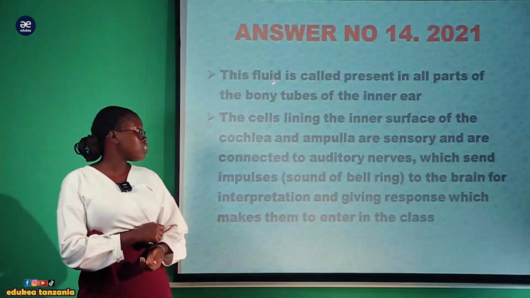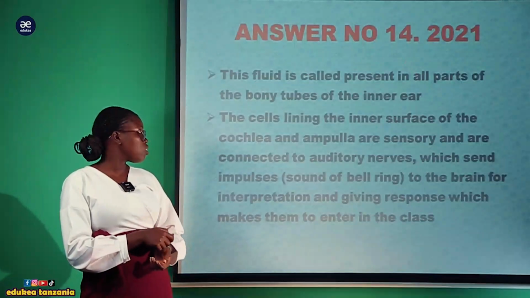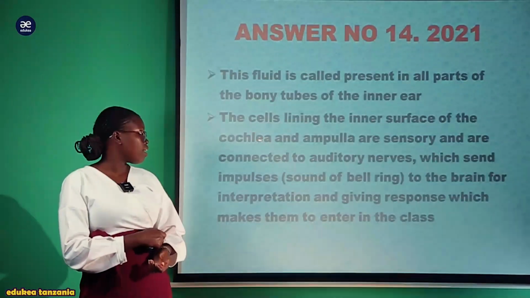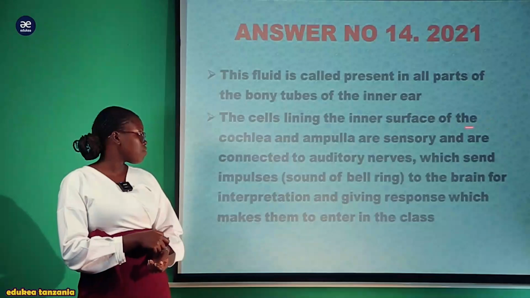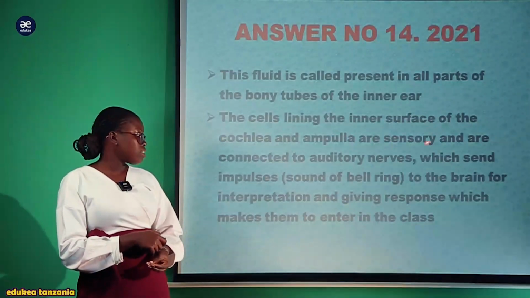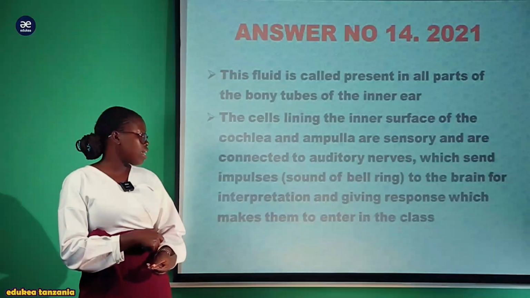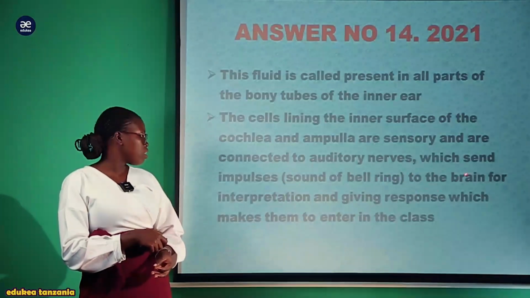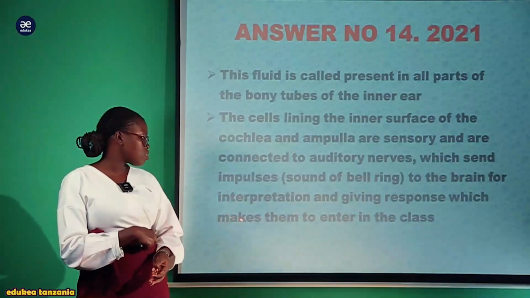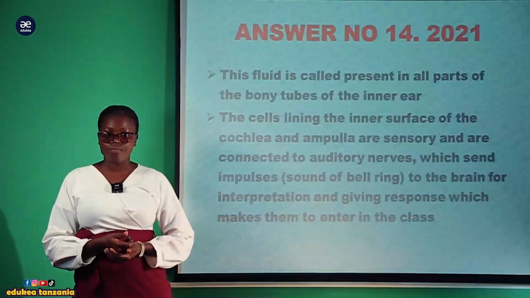So this fluid is present in all parts of the bony tube of the inner ear. And the cell lining of the inner surface of the cochlea and ampulla are sensory and are connected to the auditory nerve, which sends impulses, for example the sound of the bell, to the brain for interpretation and giving response, which made them enter into the class.